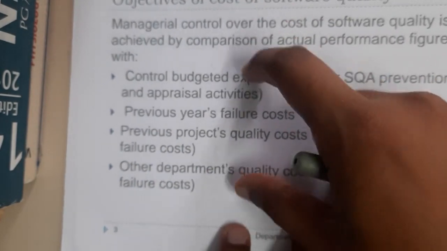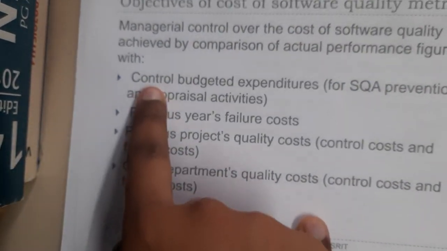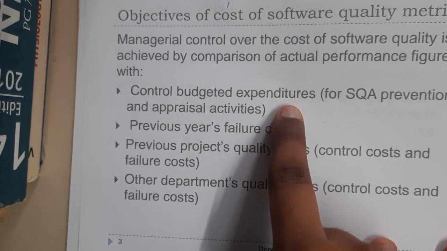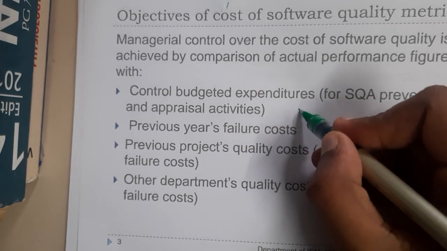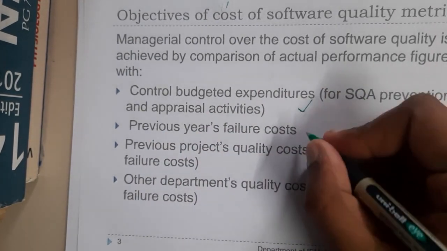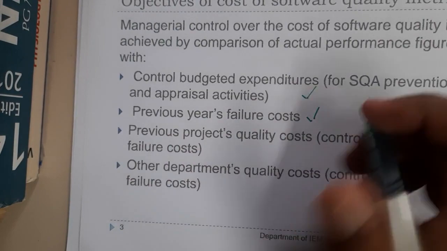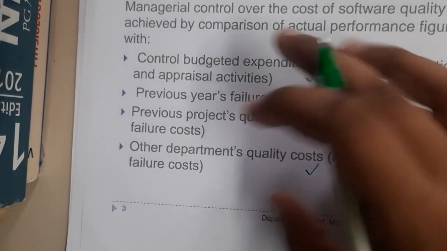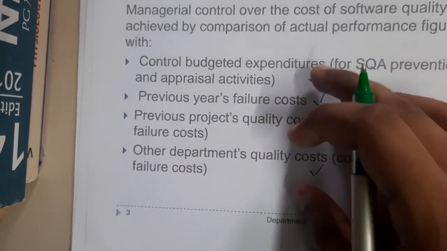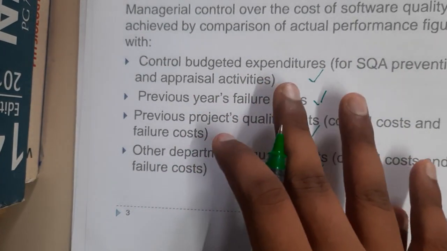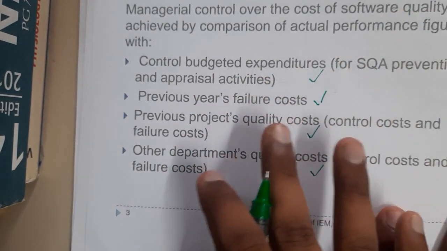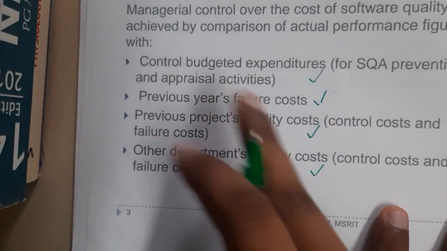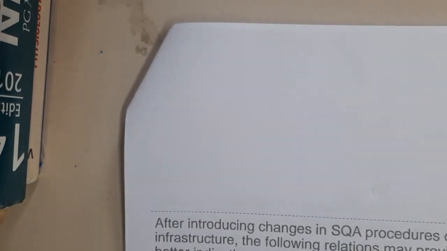So these are some four values which are popular, guys. That is nothing but control budget expenditures. How much budget we currently have, and the previous year failure costs, and the previous project quality costs, other departmental costs. So basically different costs, budgets, everything will be shown in this matrix, or in this cost of software quality, guys.